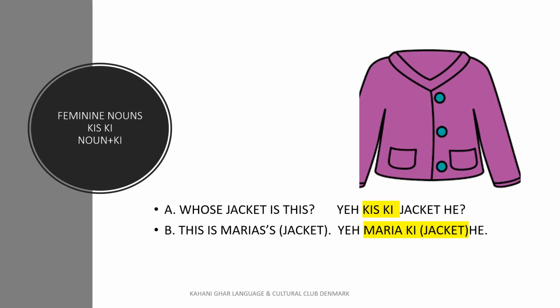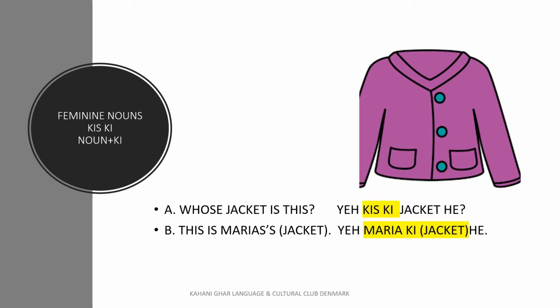Now we are using a feminine noun. So that's why we will use a preposition ki. When we are going to ask a question, we will ask kiski. And when we are going to reply, we will use the noun and we will use a preposition ki. Let's see this example. Whose jacket is this? Now jacket is a feminine noun. So we will say ये किसकी jacket है? This is Maria's jacket.